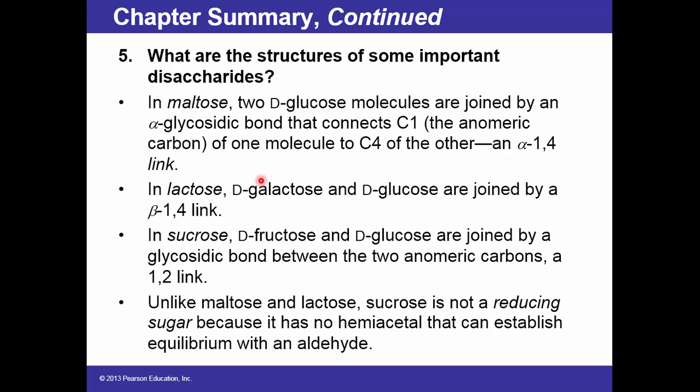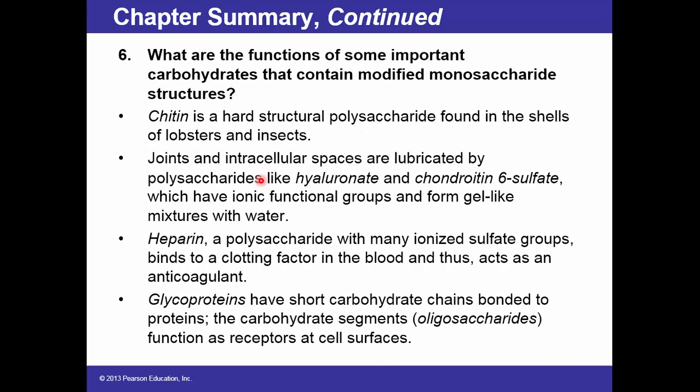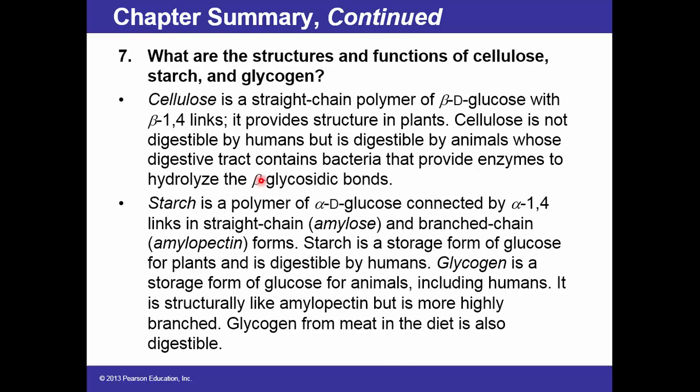What are the structures of some important disaccharides? What are the functions of some important carbohydrates that contain modified monosaccharide structures? All these we talked about in the text. This is a summary. What are the structures and functions of cellulose, starch, and glycogen? And this is end of part 2.